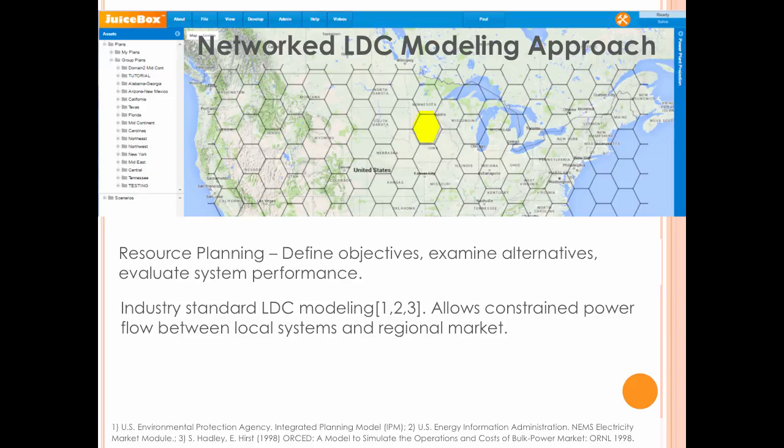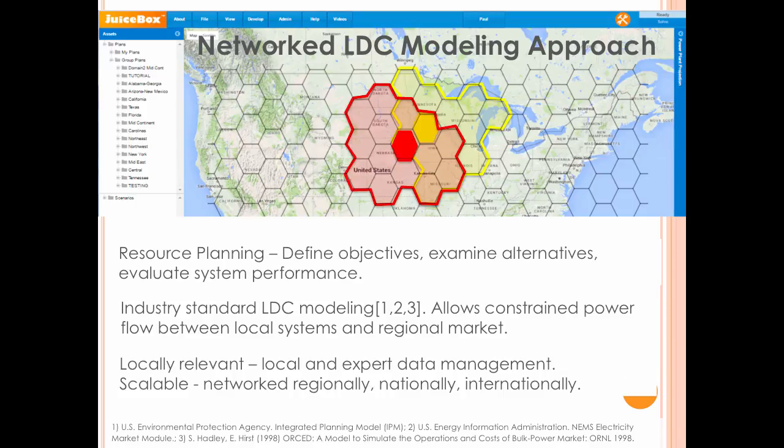This can be done for a single region in isolation, or a dual system approach can be used where a local system and a broader region are both simulated with an LDC model with a defined amount of capacity for the local generating units to exchange power with the broader market. These dual systems can further be networked together into integrated nodes such that planners from multiple jurisdictions can define plans and scenarios that interact with each other.